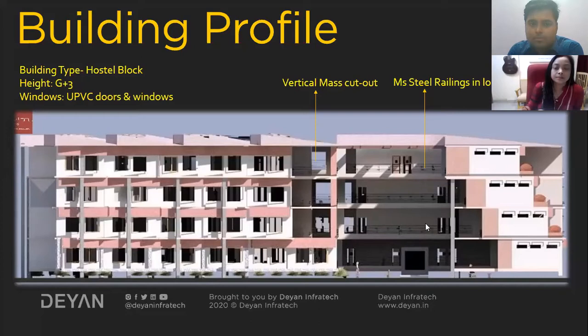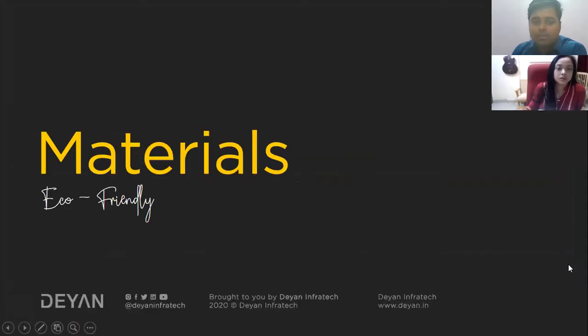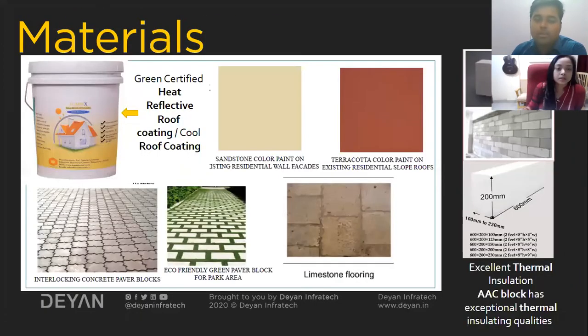Next. And ma'am, for the wall or the exterior panels, have you considered any special kind of material to resist more heat? Yeah, that I will be talking about. I have mentioned the materials because on the roof, I have provided heat reflective paints. The material part, can you show the slide? Yeah.